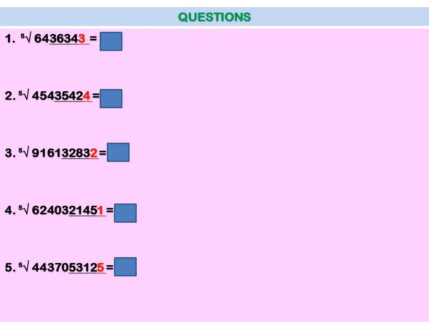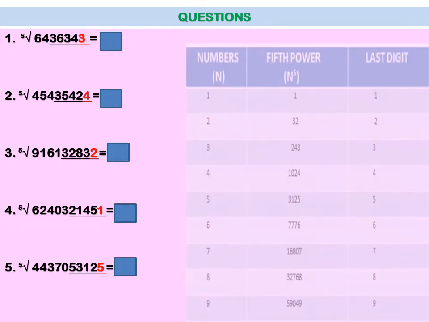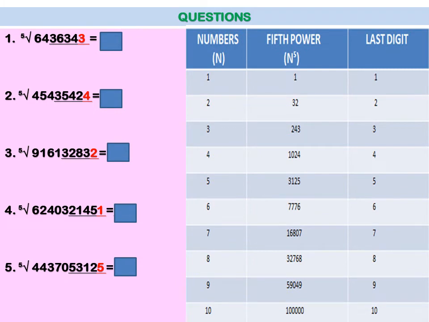Okay, so let's see the questions here. I have got a table for you as well so that you can see. The question says that you have to find the fifth root of 6436343, right? So how are you going to find this fifth root? First of all, let's see how many digits you will get in your answer.